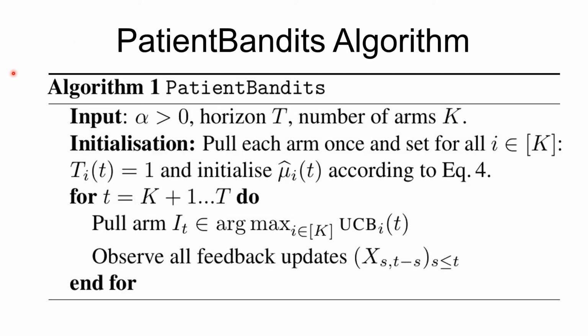Now that a few important theorems and upper confidence bounds have been established, the authors move on to describe their main algorithm titled Patient Bandits. The Patient Bandits algorithm proceeds exactly in the same way as the standard UCB algorithm. The only difference actually lies in the estimate of the upper confidence bound. The upper confidence bound estimator used in the Patient Bandits algorithm is exactly the same as what we have seen in the previous slide.